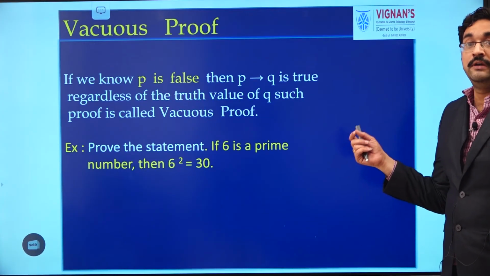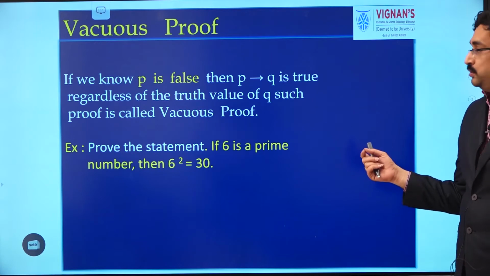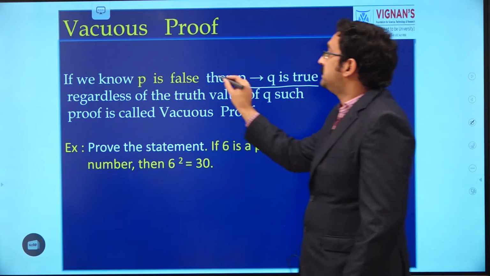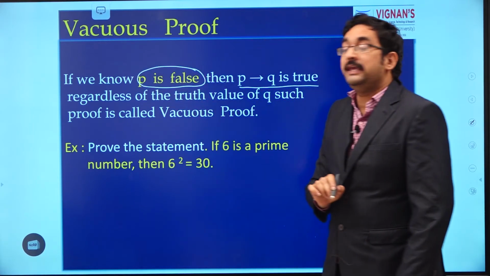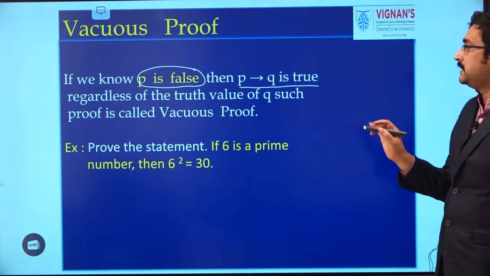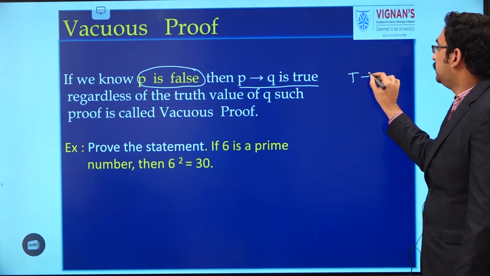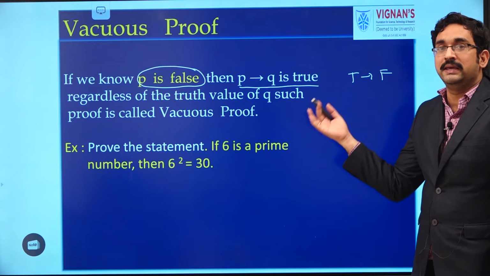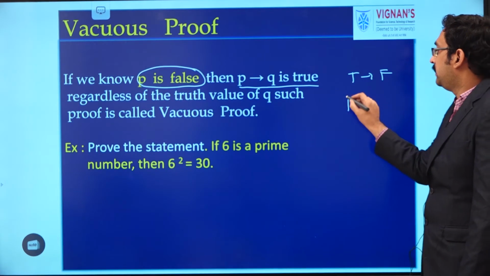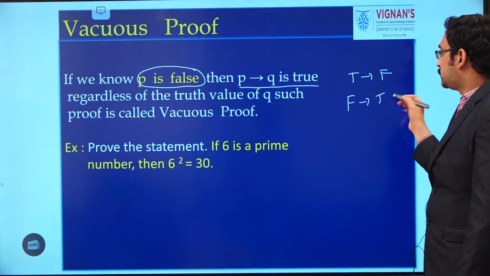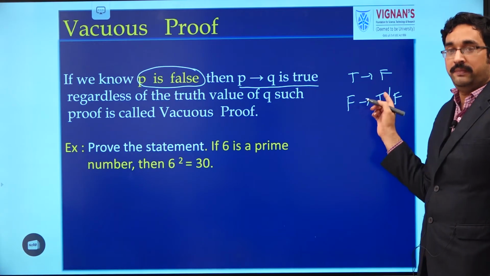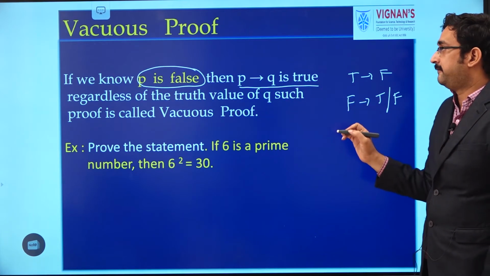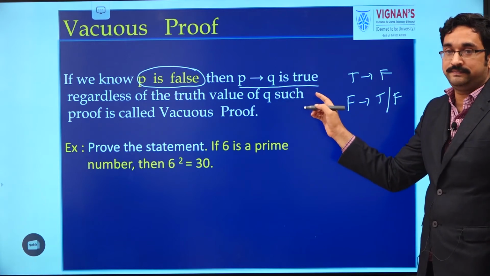Next we will discuss vacuous proof. So what is a vacuous proof? If we want to prove that P implies Q is true, it is enough if we show that P is false. We know that P implies Q will be false only when P is true and Q is false. In that case only, the implication will be false. In all remaining cases, it will be true. That means whenever P is false, whether Q is true or false, whatever it may be, it will be true. So, in order to prove the theorem using vacuous proof, it is enough if we show that P is false.